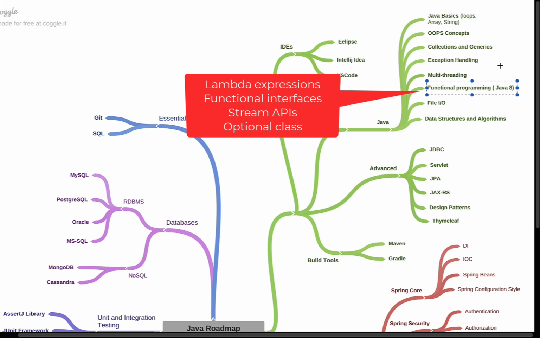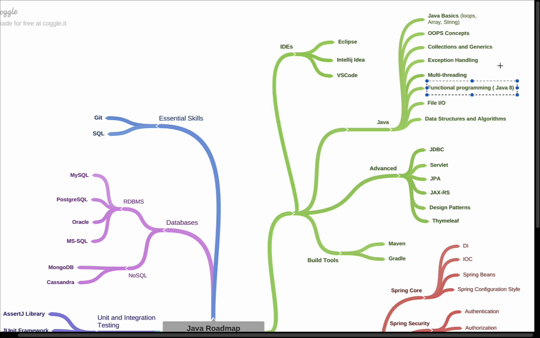All these Java 8 features introduce functional programming in Java. So go ahead and learn all these features so that you learn how to do functional programming and how to use these Java 8 features in your real-time Java project development.